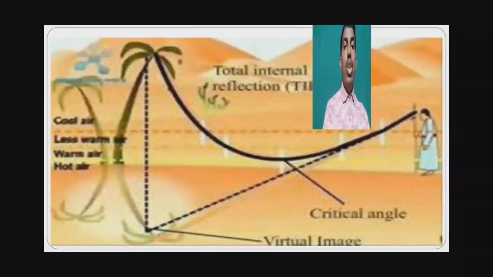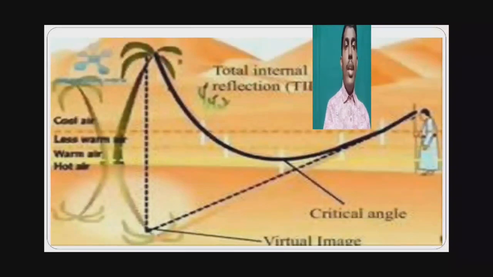Here we can observe a tall tree. Air at higher altitudes acts as a denser medium, and air near the earth's surface acts as a rarer medium. When light travels from denser to rarer medium, if the angle of incidence is greater than the critical angle, total internal reflection takes place.